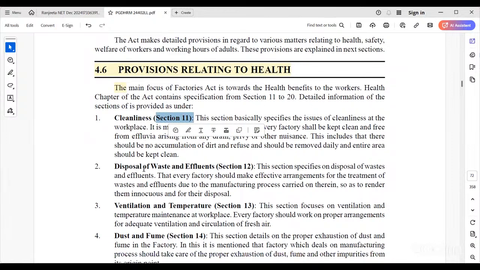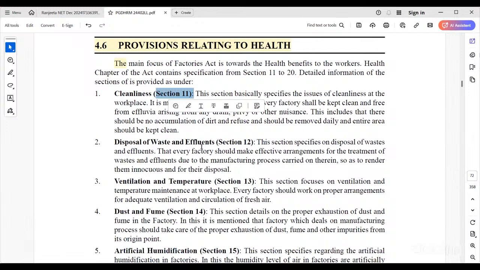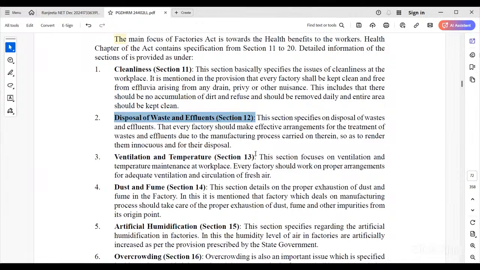Then the second one is disposal of wastes and effluents. After chemical waste, see how they are cleaning it. There are separate acts regarding disposal of waste and how it affects humans. And then ventilation and temperature: proper ventilation is required, and proper temperature must also be maintained for working conditions, where there are coal mines or power generation.